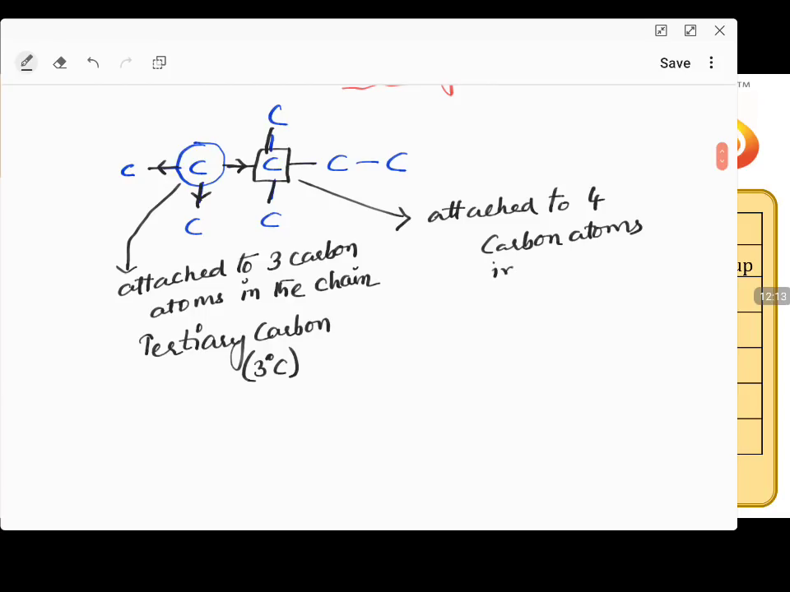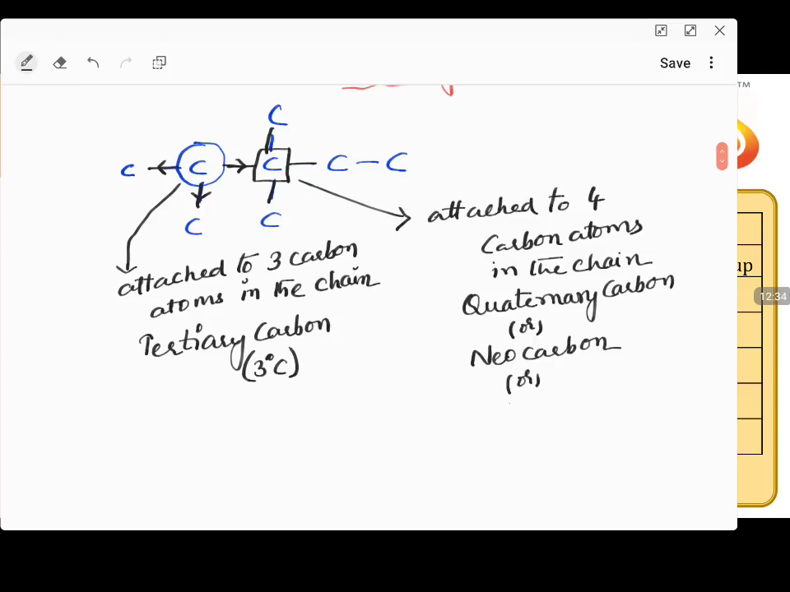In the chain, 4 carbon atoms in the chain. So it is called quaternary carbon, which is also called neocarbon, which is also called 4 degree carbon. So quaternary carbon, neocarbon, 4 degree carbon. So we have the terminologies that are going to be used here.